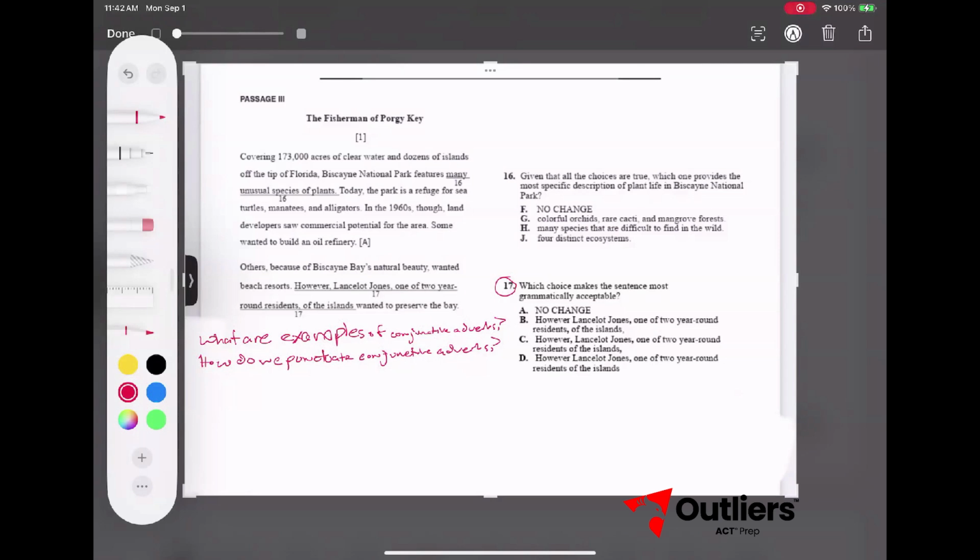However, furthermore, therefore, indeed, instead, likewise, though. There are tons of them. You just want to know the gist to be able to recognize them. And for this question, know that however is a conjunctive adverb.